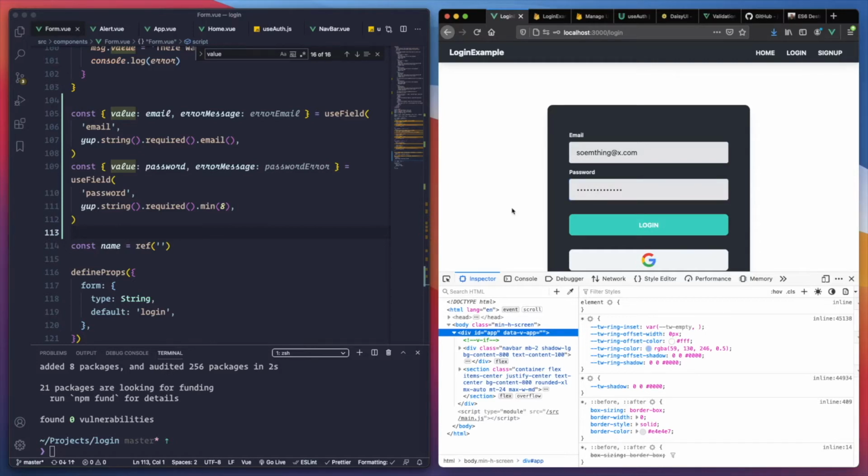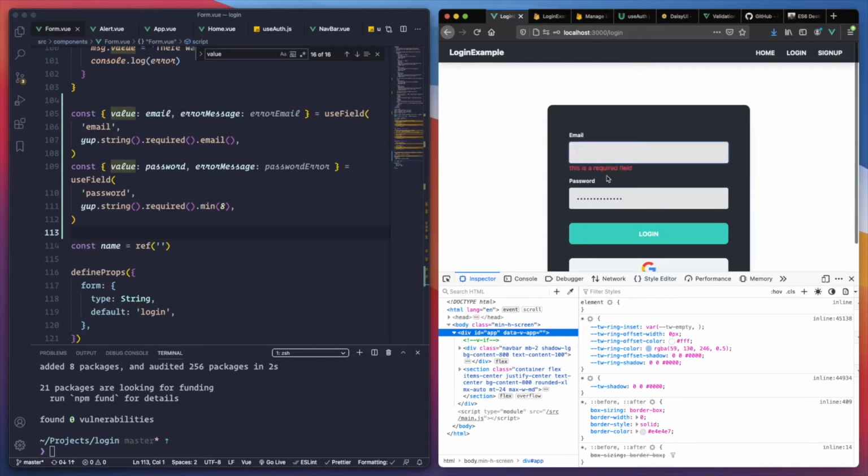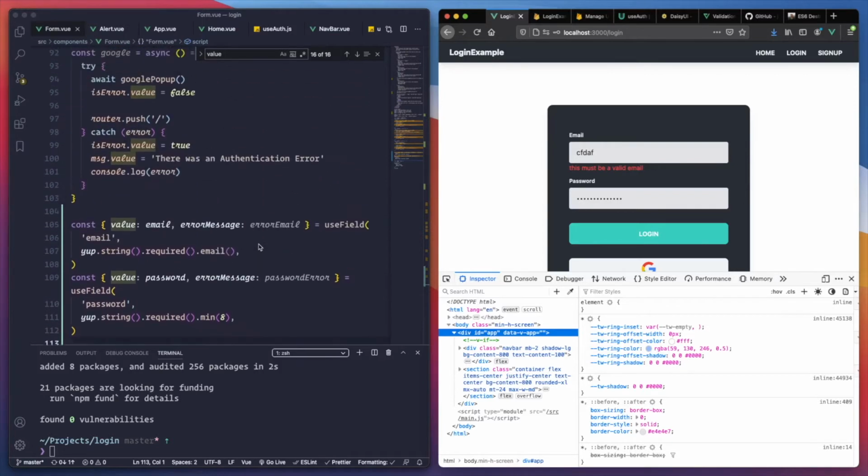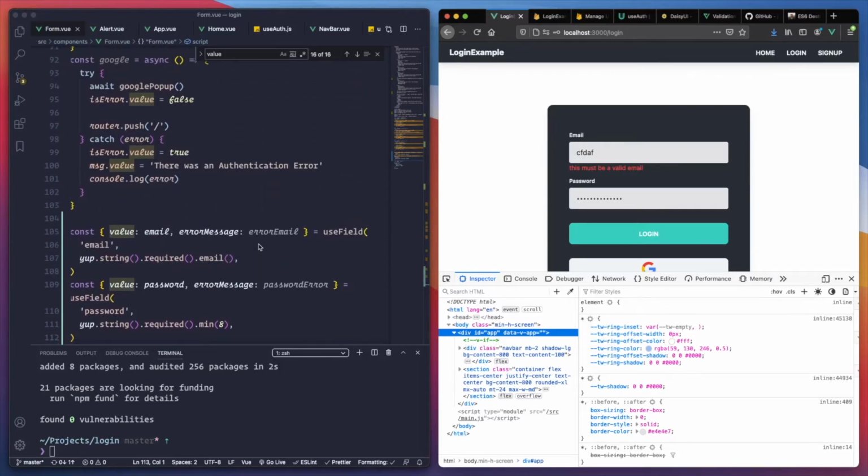So we are able to validate that email, and this one has 2 different options. It's required, and it should be a valid email, so something like this doesn't work. But we added validation in the email part. That's pretty neat. I don't know what you think about that, but I'm really excited. I like this. What I don't like is everything is lowercase.